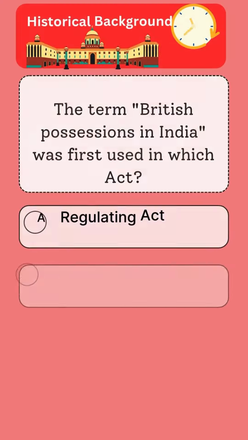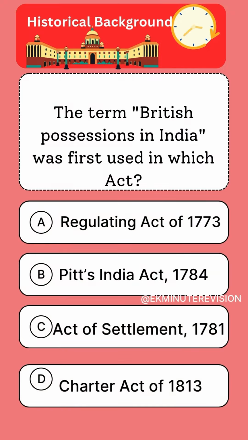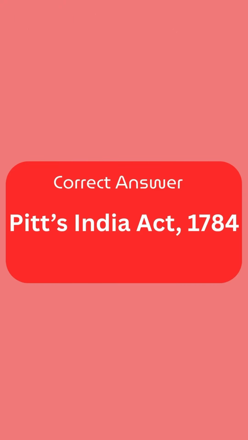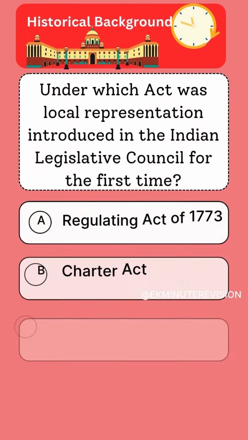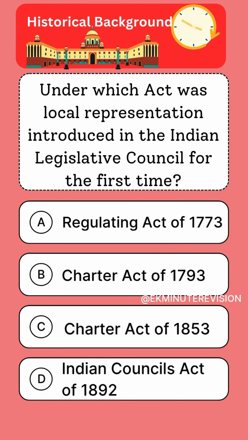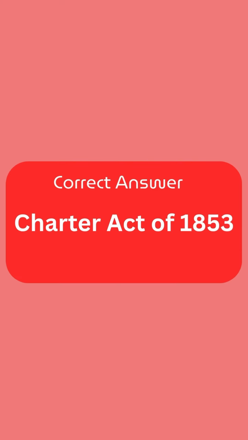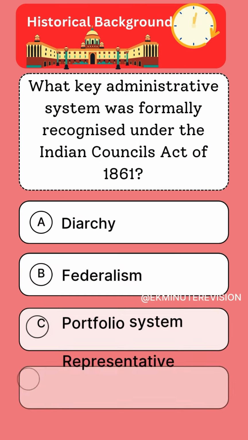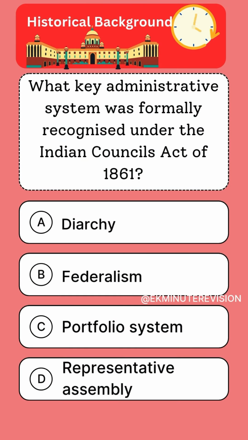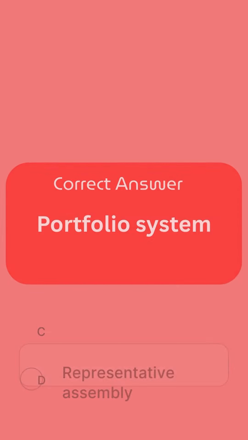The term British possessions in India was first used in which act? The correct answer is Pitt's India Act 1784. Under which act was local representation introduced in the Indian Legislative Council for the first time? The correct answer is Charter Act of 1853. What key administrative system was formally recognized under the Indian Councils Act of 1861? The correct answer